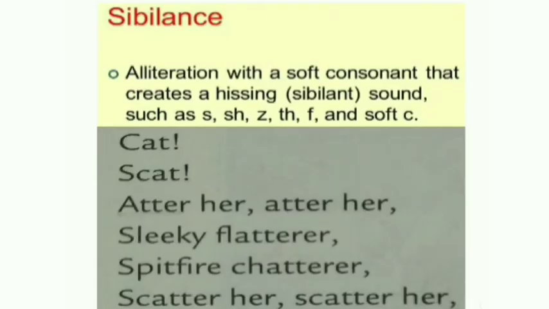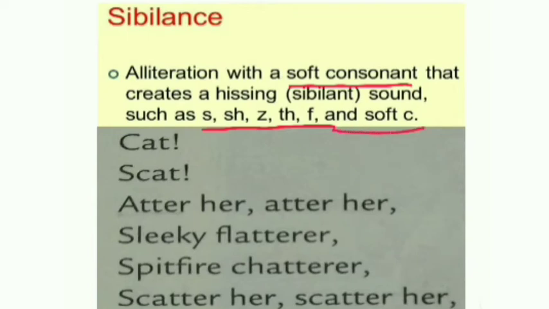It's also an alliteration. Alliteration, you know, definitely same sounding alphabets in one particular line. So alliteration of soft consonants, basically S, SH, Z, TH, F and soft C.